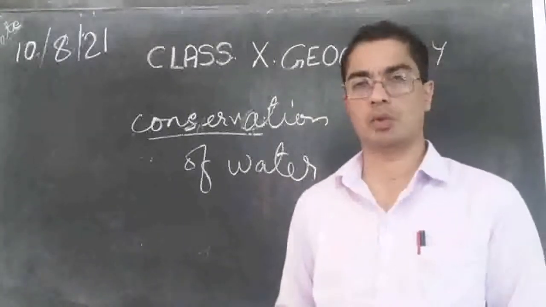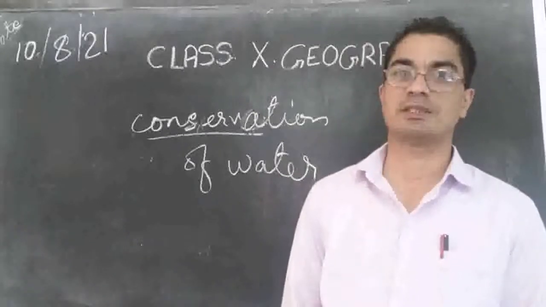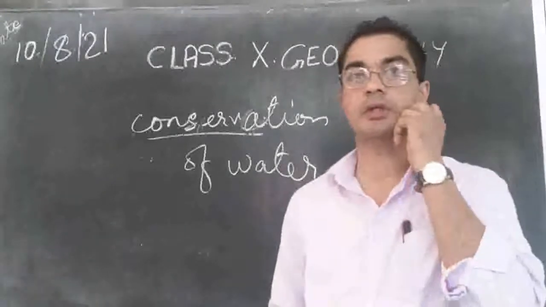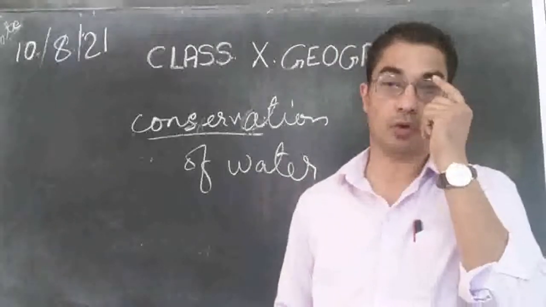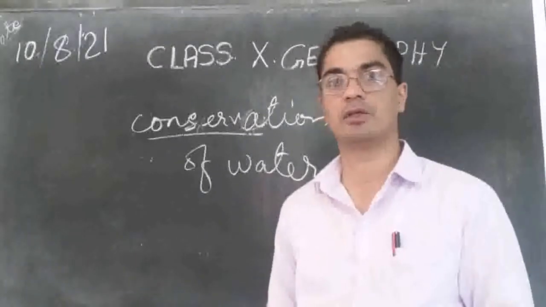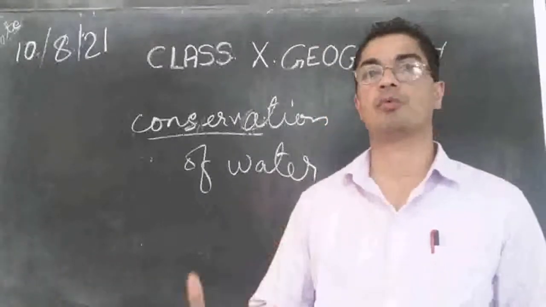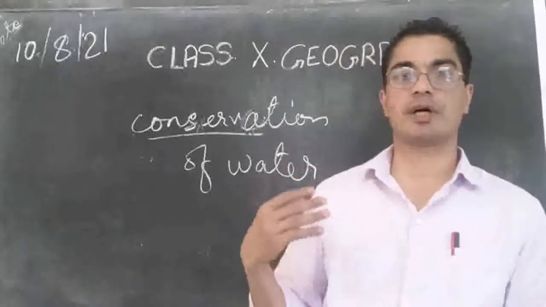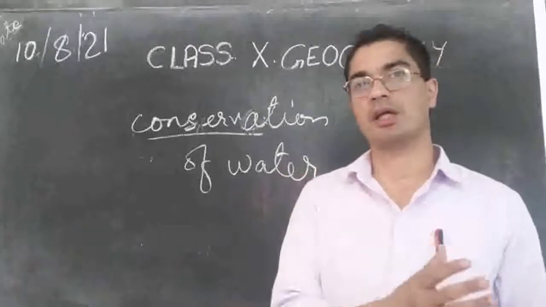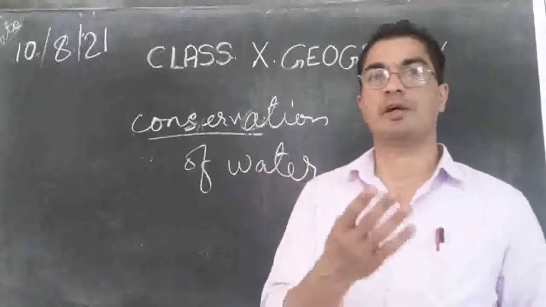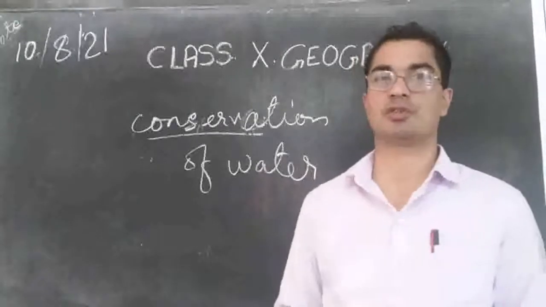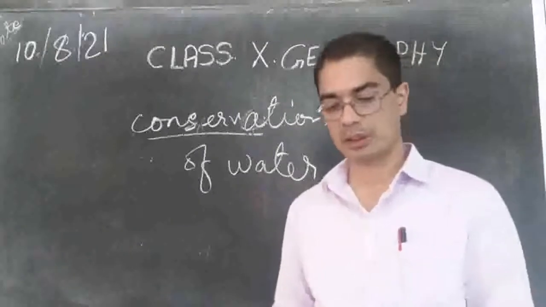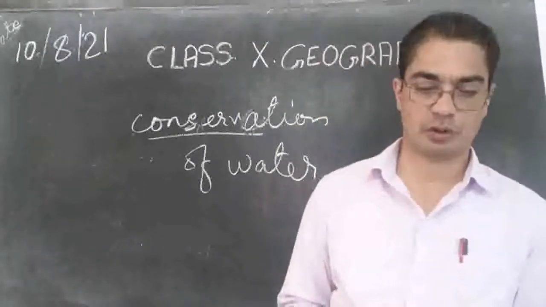And we may ask why there is water scarcity again, or in which places there is water scarcity. If you consider the town and the village, or the rural area and the urban area: in the urban area the population is high, more people are staying there, and therefore they require more water. While in the rural area the population may be less, they may have streams and water sources and so on. So they may be able to use clean, pure water, while people in the town are suffering.